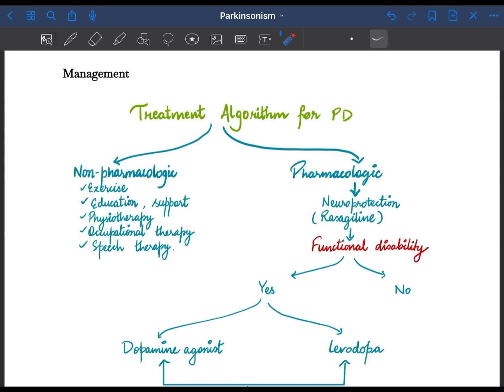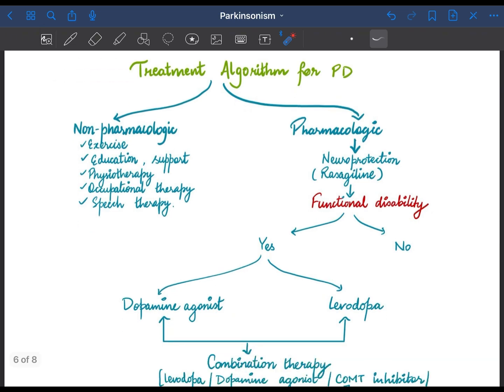Now let's talk about the management principles of Parkinson's disease. First, let's go through this chart. It is the treatment algorithm for Parkinson's disease. I made this from Harrison. It includes non-pharmacological as well as pharmacological approaches. Non-pharmacological therapy includes exercise, education, support to the patient, physiotherapy, occupational therapy, speech therapy, and many more.